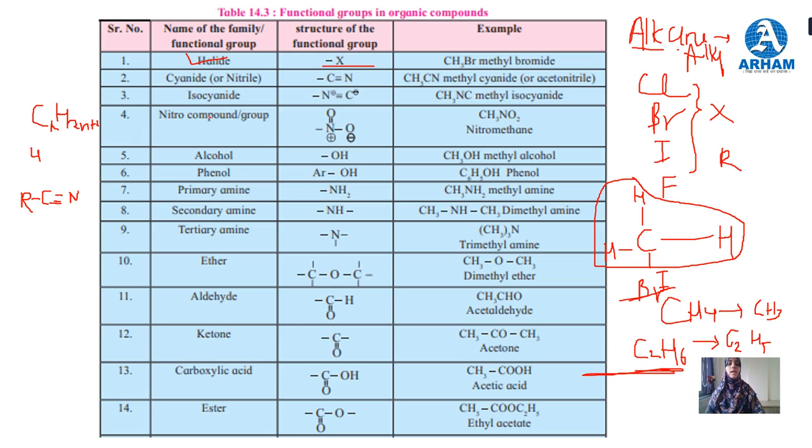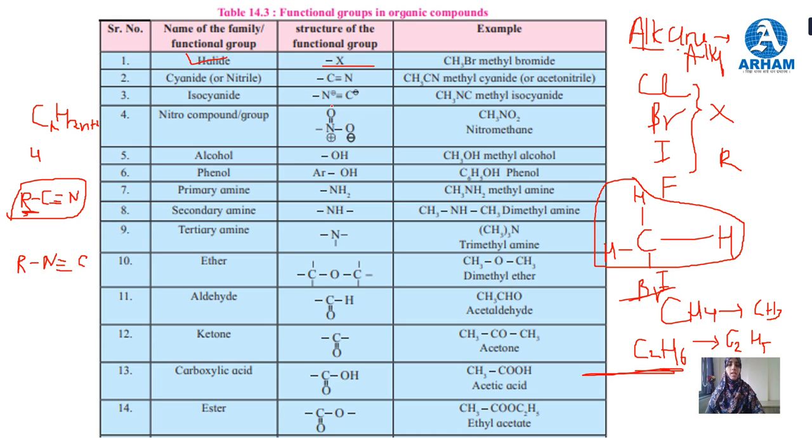The third one is isocyanide. Now what is the difference between cyanide and isocyanide? In cyanide, or in nitrile, the carbon is attached to the alkyl group. But in isocyanide, the nitrogen will form a bond with the alkyl group.